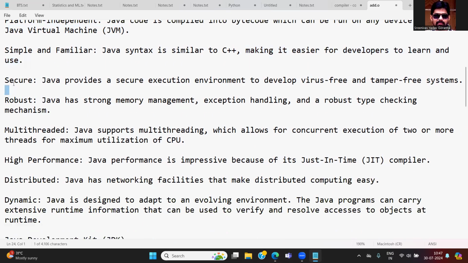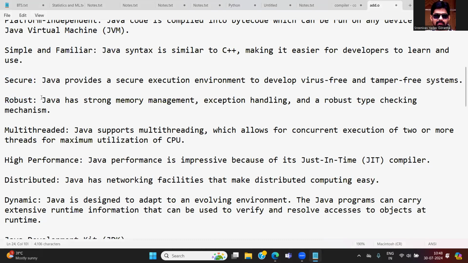And security, the major important point for Java, is security. Java provides a secure execution environment to develop virus-free, tamper-free systems. So high security is provided in Java applications. That is a major important point why people are coming to Java, and Java is evergreen always. Why? Because the security level is high.